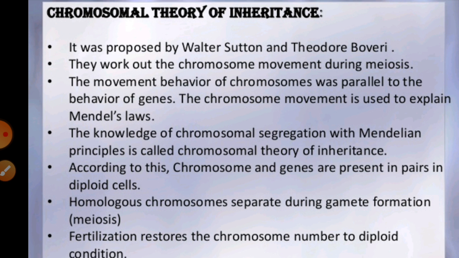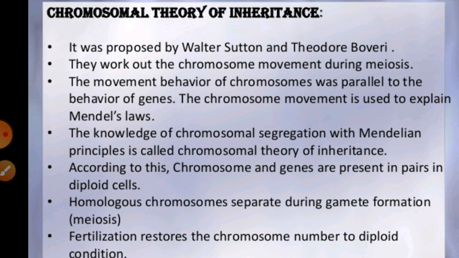The next point is that the sperm and the egg, having a haploid set of chromosomes, fuse to regain the diploid state. Generally the sperm and egg contain haploid sets of chromosomes, and after the fusion they become diploid.